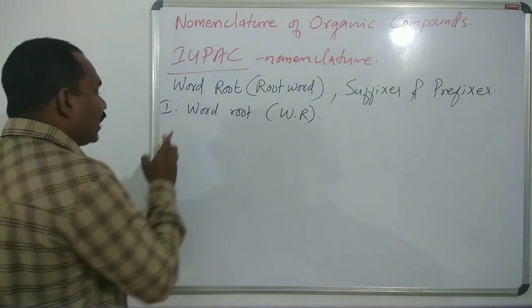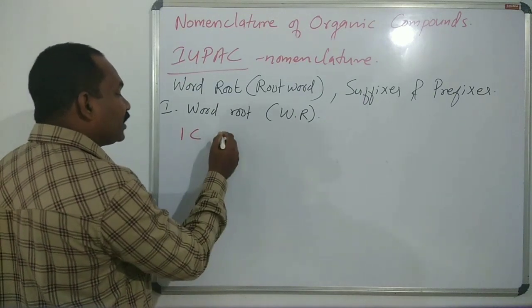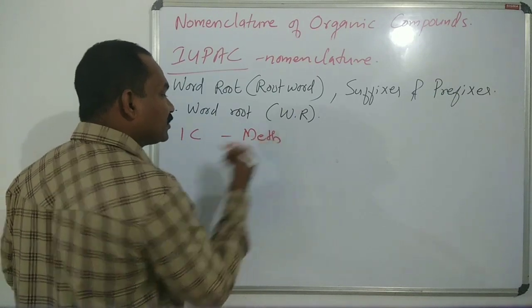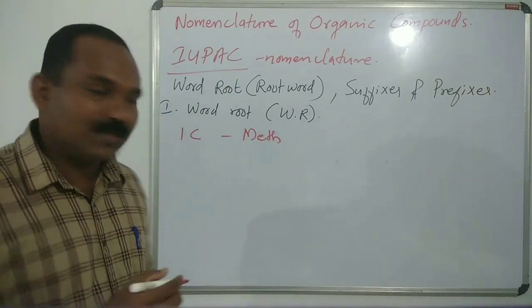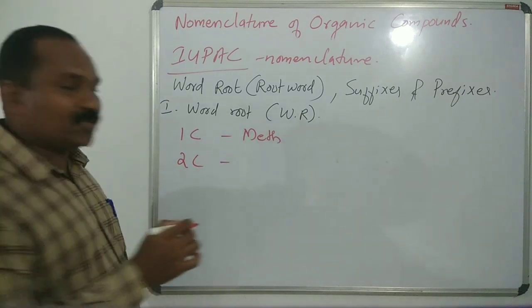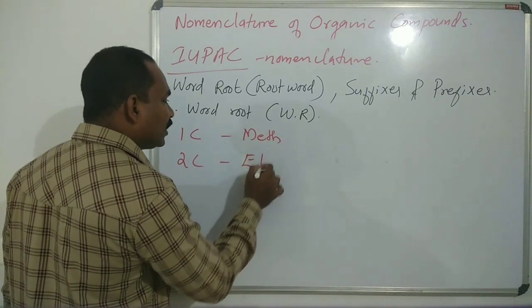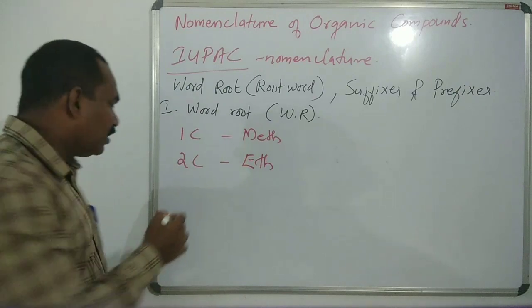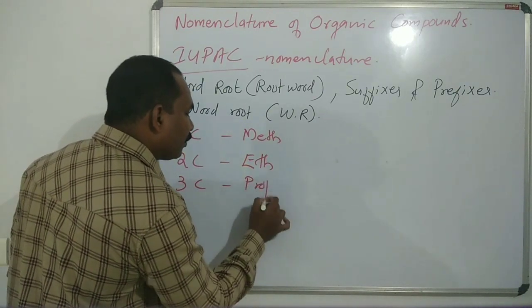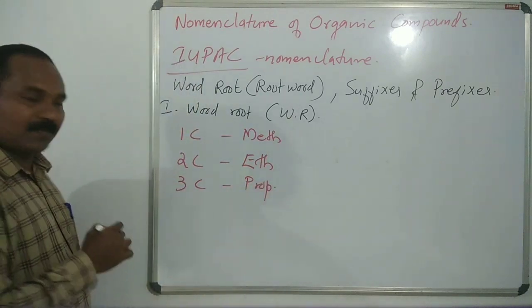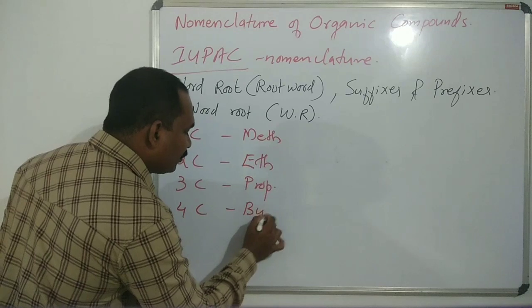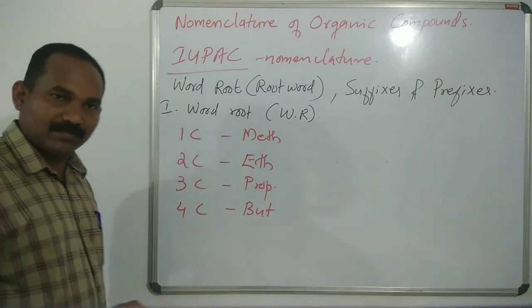If one carbon atom is in the parent chain, the word root is meth. You know that. If two carbon atoms in the parent chain, the word root is eth. And three carbon atoms, it is prop. Four carbon atoms, it is but.